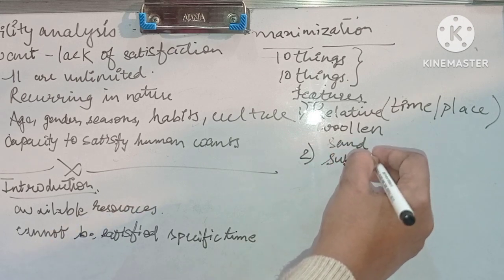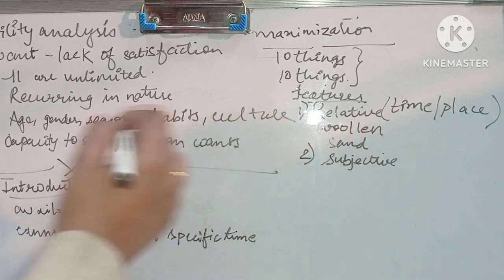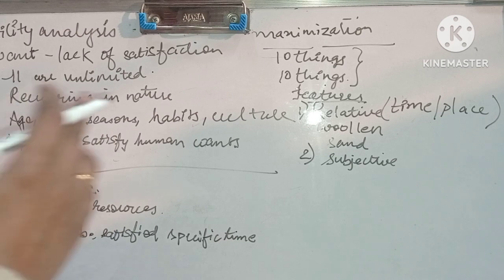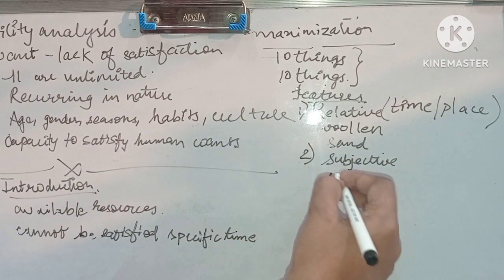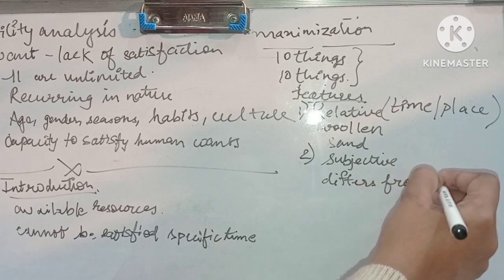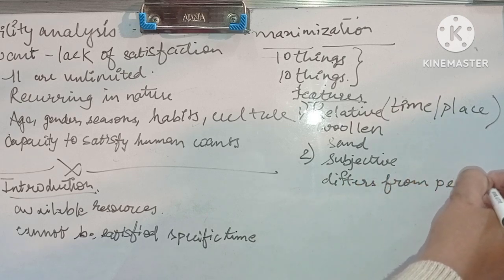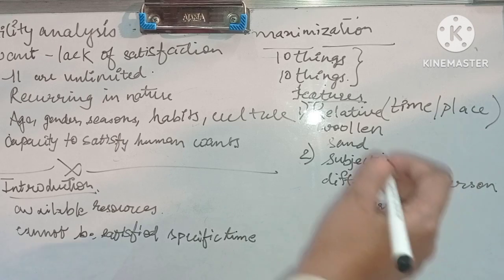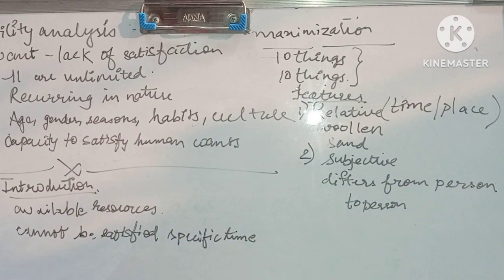Subjective. It's a subjective concept. Subjective means it's a psychological concept. It differs from person to person. This is due to the difference in taste, likes, dislikes, nature, habits, profession.